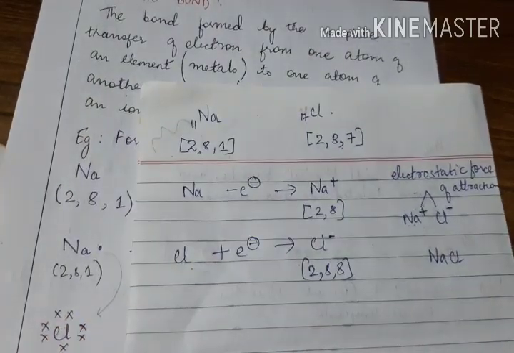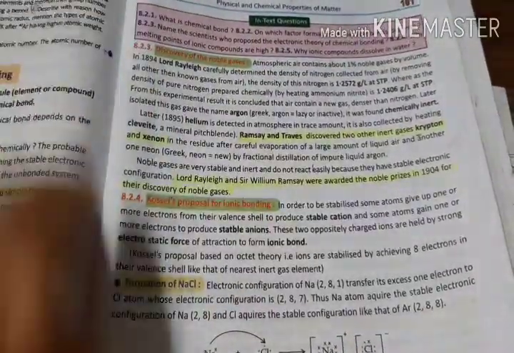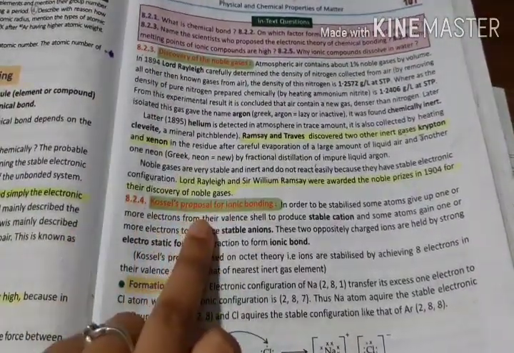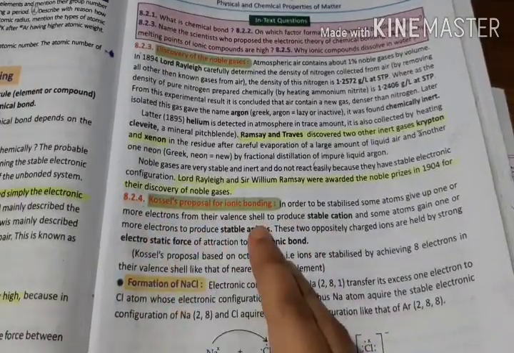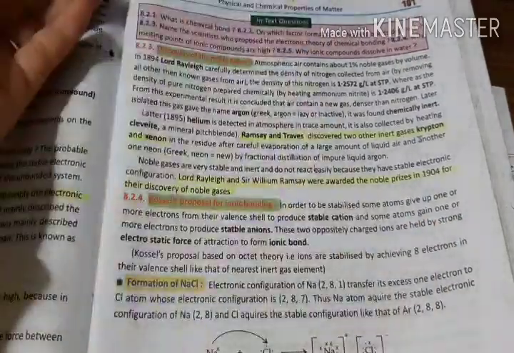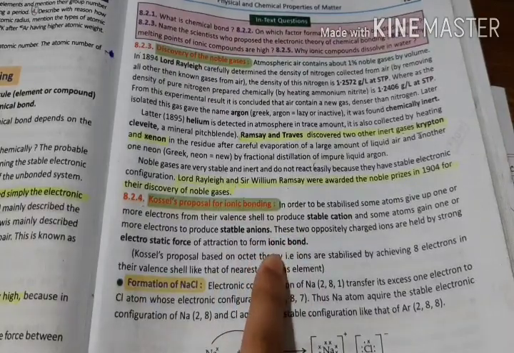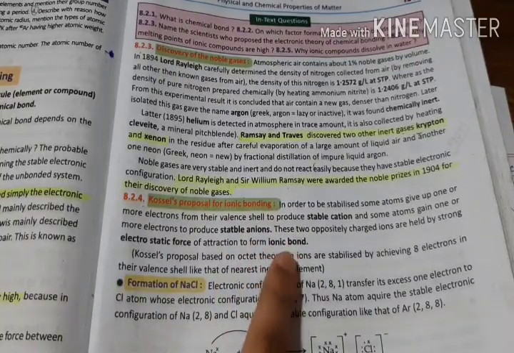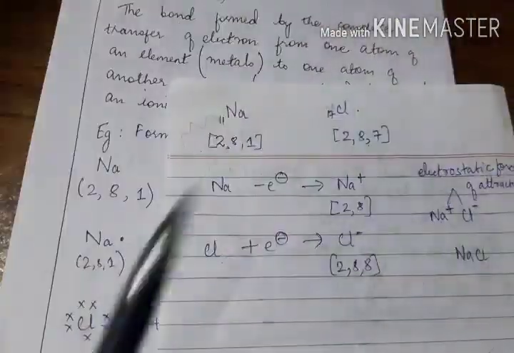And this ionic bonding concept was proposed by the scientist Kossel, K-O-S-S-E-L. He told that when some atom loses an electron, it will form a stable cation, and the other will form a stable anion. Then they form a compound having an ionic bond. The force of attraction is the electrostatic force of attraction.